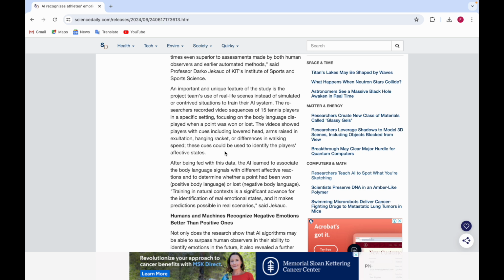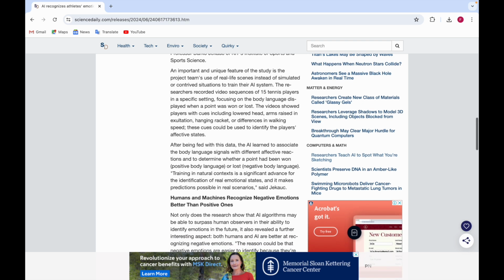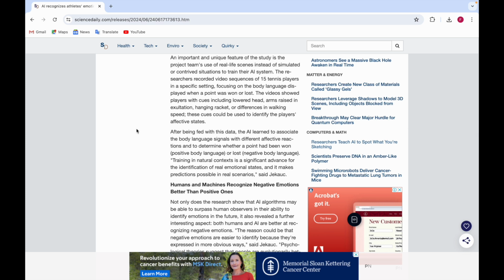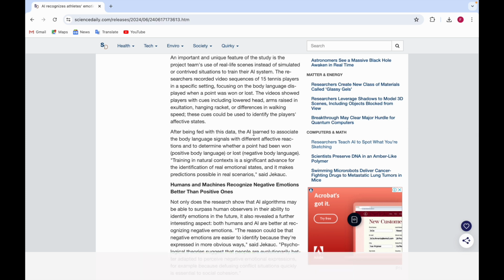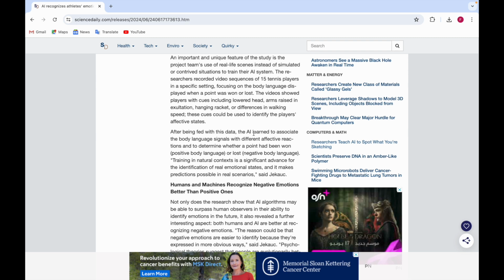Means they fed this data to the AI so that the AI could train on it and then tell the emotions based on it, what the athletes were feeling at that time. After being fed, the AI learned to associate the body language signals with different affective reactions and to determine whether a point had been won or lost. Means there was a positive body language and a negative body language.